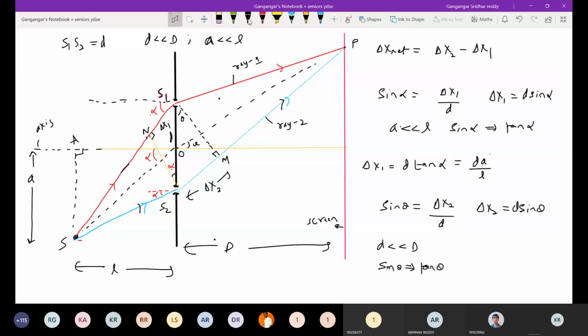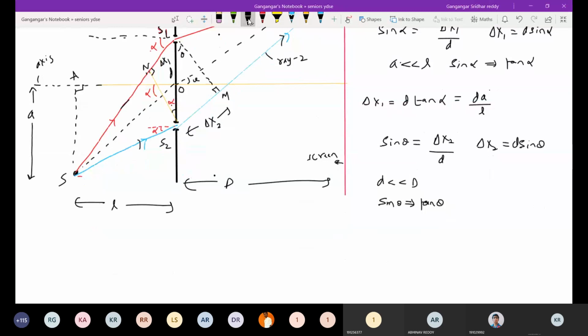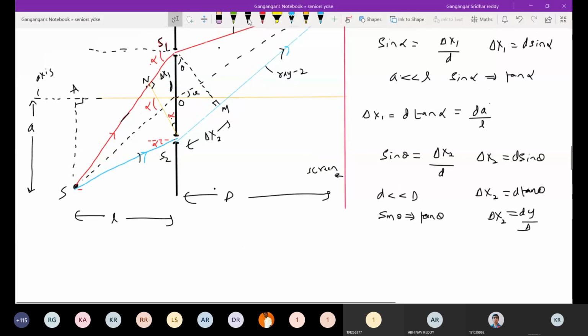Substituting, delta x2 equals d tan theta, or dy by capital D. Let me substitute all the values. The net path difference is equal to dy by capital D minus dA by N.